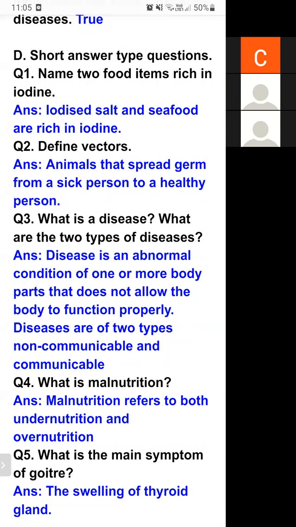Question number 2, define vectors. Yes, students, vectors is also in key terms. Many of the students already know about vectors. What are vectors?